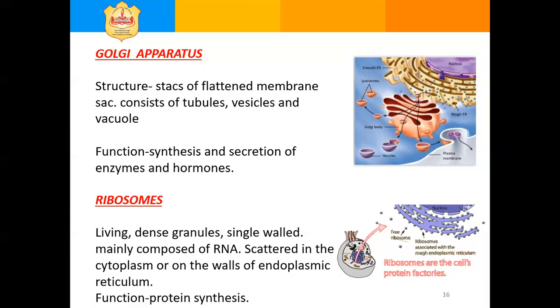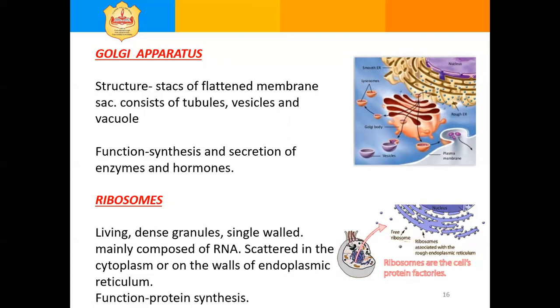It consists of many flattened sacs, vesicles, and vacuoles stacked one above the other. In higher plants, they are known as dictyosomes. Synthesis and secretion of enzymes and hormones are their function.